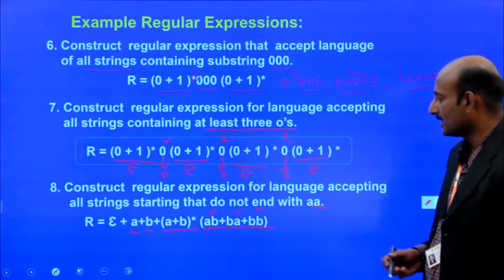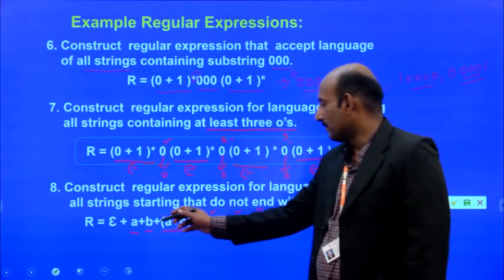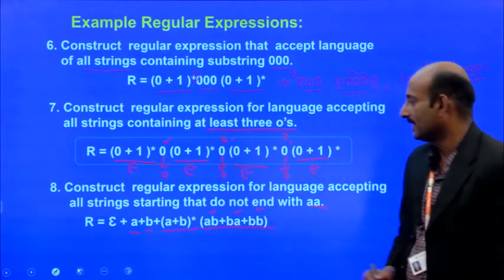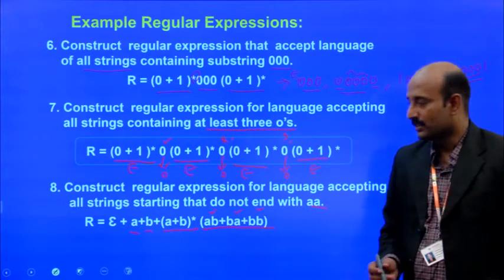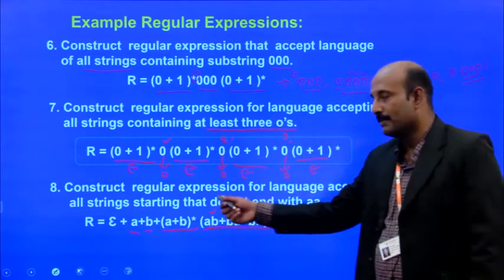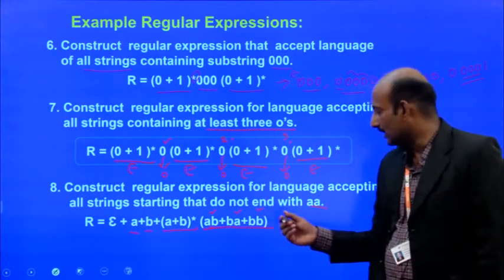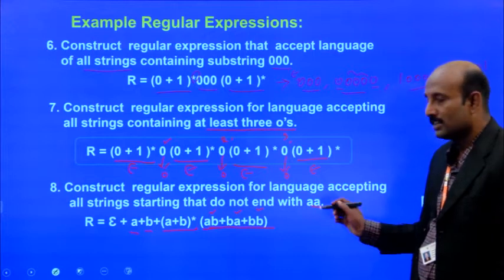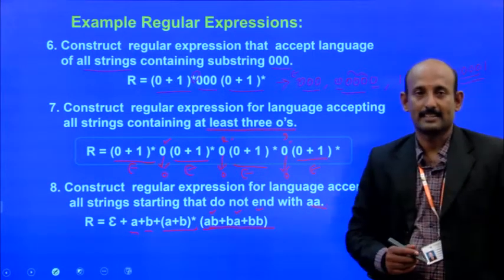So more occurrences like that, either A's or B's, but it does not end with AA. So the string has a beginning part and an ending part. In this ending part we can write everything except AA, because the length of the string is at least 2, because it is ending like that.